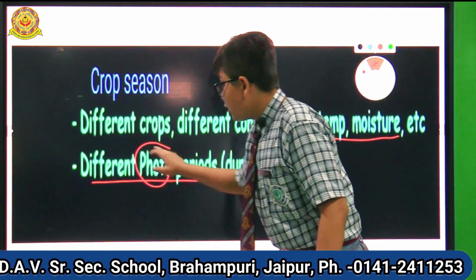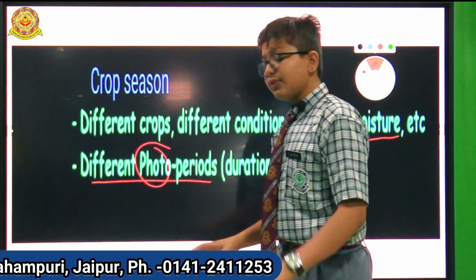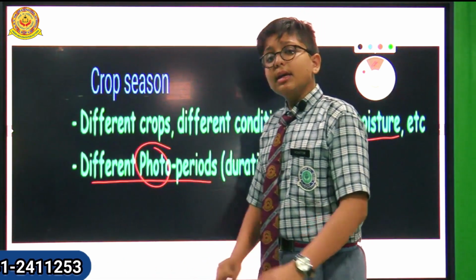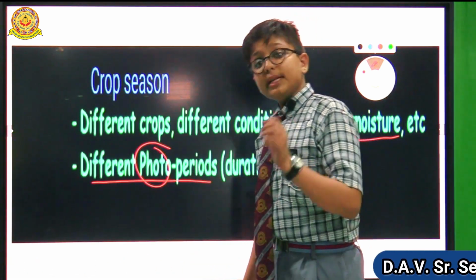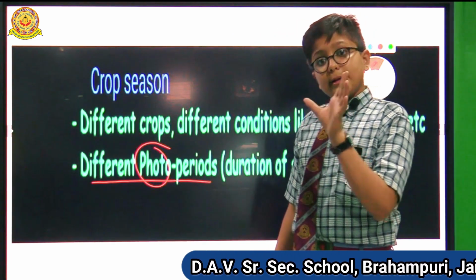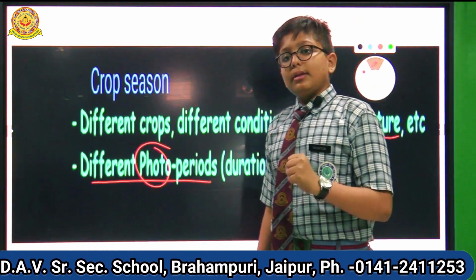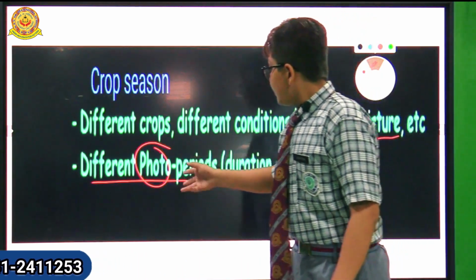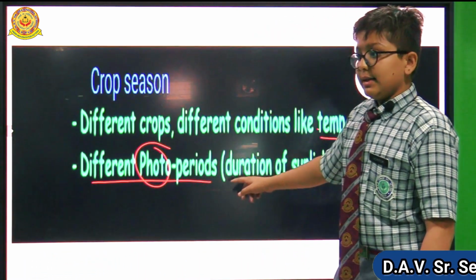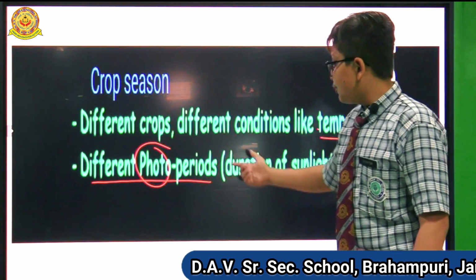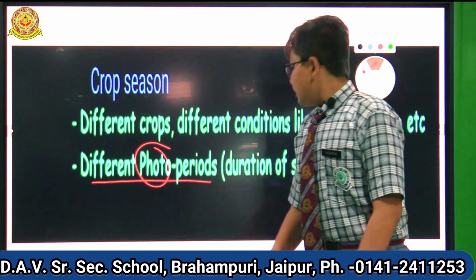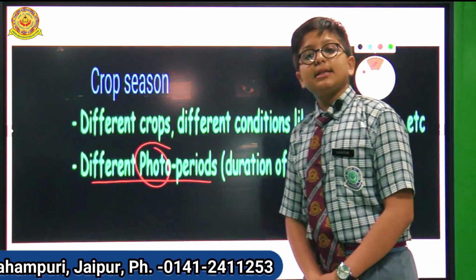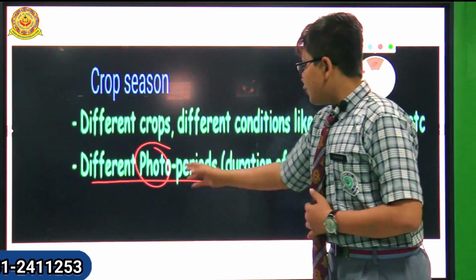Photo here means photosynthesis period. Different photosynthesis periods are there for different crops. It means some crops need more sunlight. They want more hours of photoperiod. And some crops need less sunlight for the photoperiod.